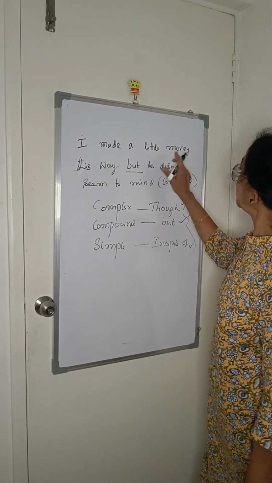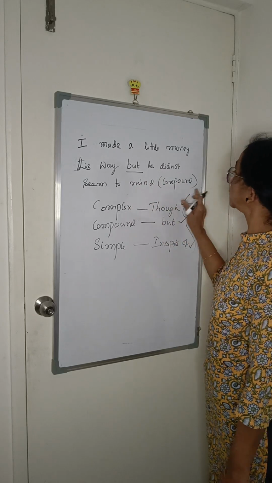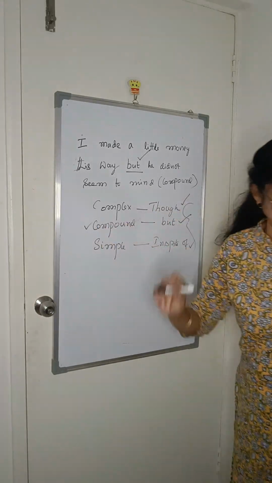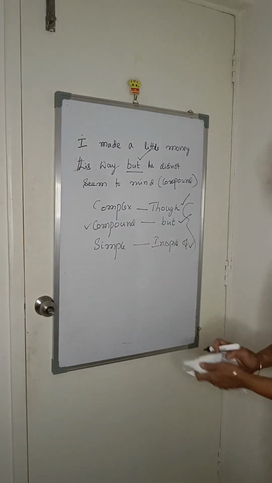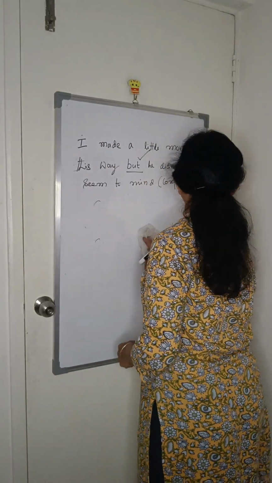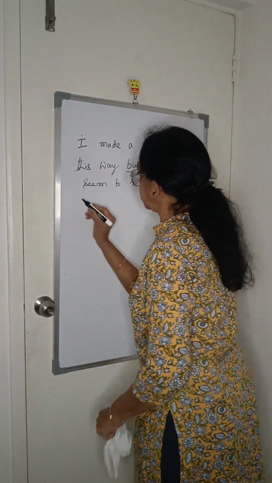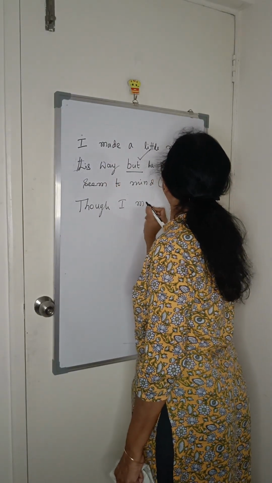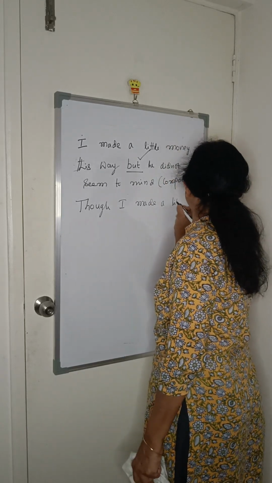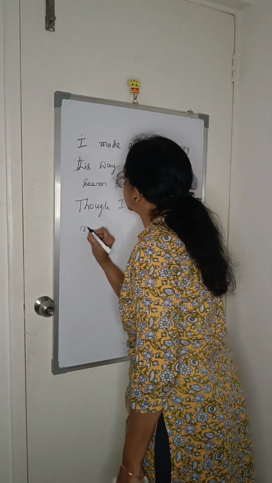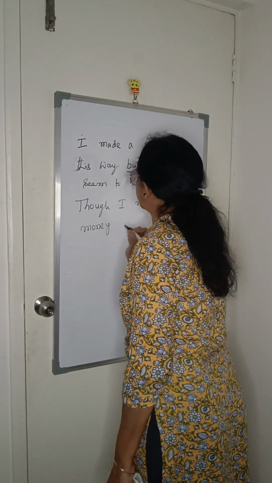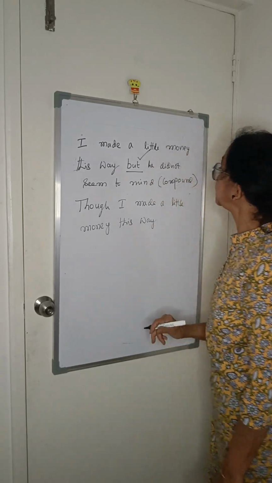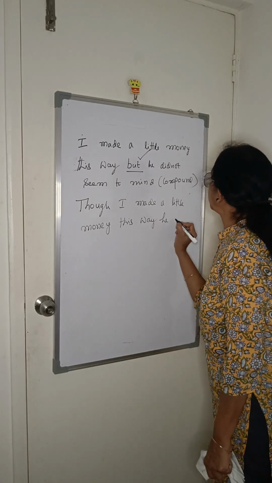Now, I made a little money this way, but he did not seem to mind. There is a conjunction called but, so it is a compound sentence. Now let's change it into complex. Though I made a little money this way, he did not seem to mind.